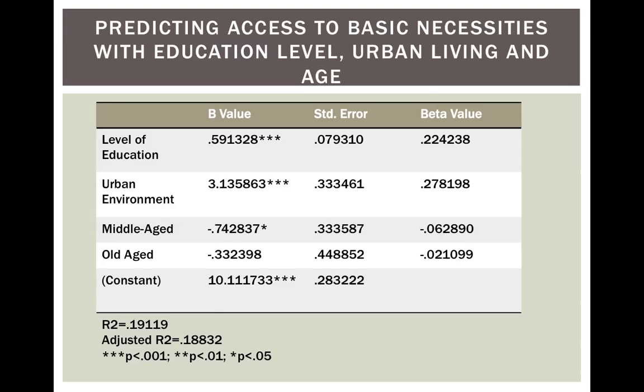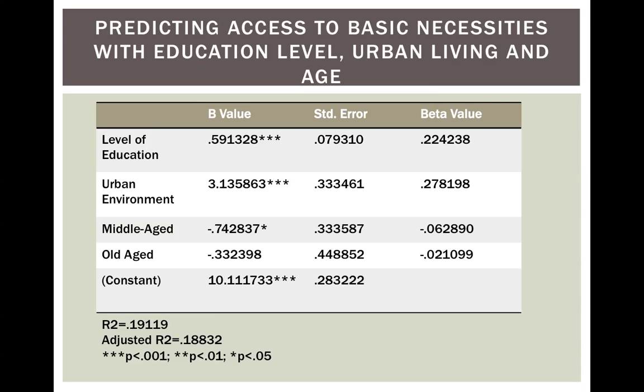When analyzing this regression, the b-value for level of education is 0.59, meaning that respondents with a higher education level are 0.59 times more likely to be able to obtain basic necessities. The b-value for living in an urban environment is 3.13, meaning that those living in an urban environment are 3 times more likely to be able to gain basic necessities, whereas respondents who were middle-aged had a b-value of negative 0.74, meaning that middle-aged respondents were 7.4 times less likely to be able to obtain basic necessities than younger respondents.